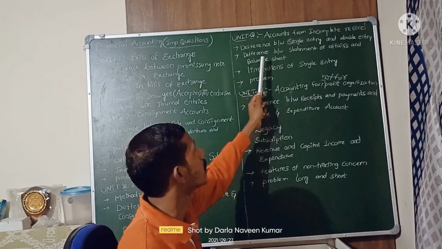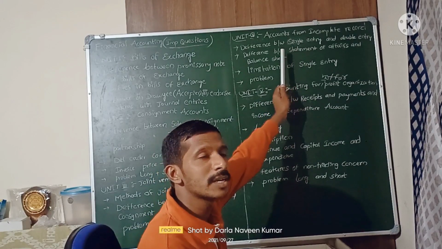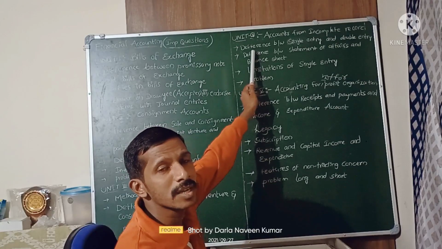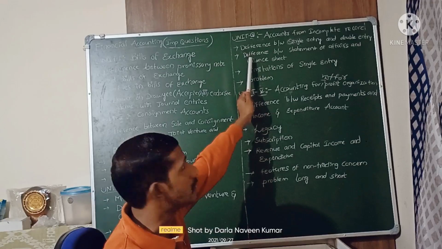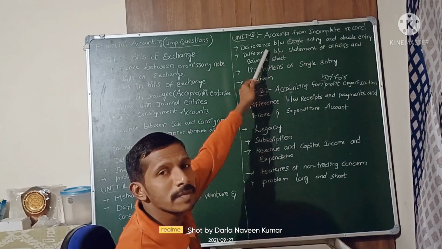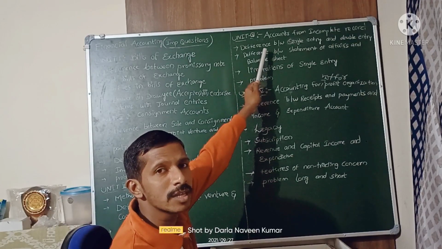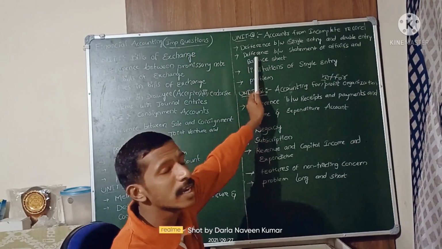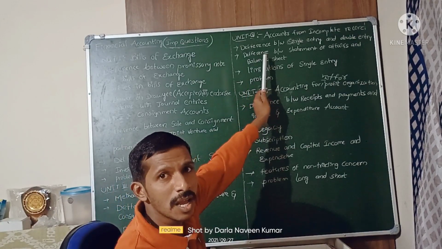In the fourth unit, we are going to discuss accounts from incomplete records. Here you can see the theory. They will ask: accounts from incomplete records means the single entry system, where there is no double entry system. See the difference between single entry and double entry. Double entry means they follow the debit rules and credit rules. In single entry, there is no debit rule and credit rule. The single entry system is mainly suitable only for small scale business, not for large scale business.